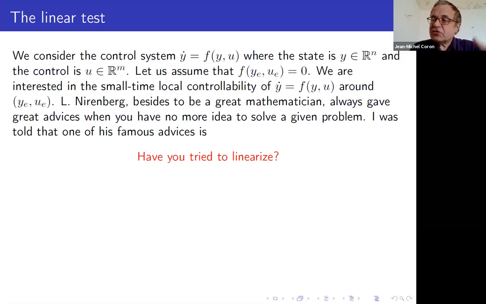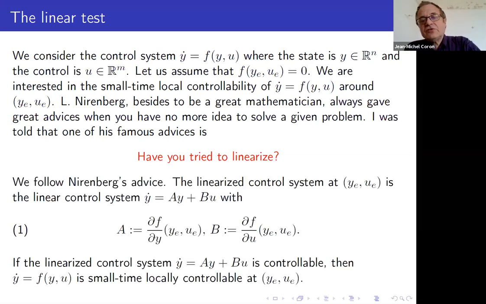We do the expansion. We just consider the linearized system, which is y dot is equal to Ay plus Bu. That is, we assume everything is small, y is close to y_e, u is close to u_e, and you do the expansion to the first order. And you get y dot is equal to Ay plus Bu, where A and B are given by the equation 1. And then, just by using the inverse mapping theorem, you get that if the linearized control system is controllable, then the nonlinear system is small time locally controllable.